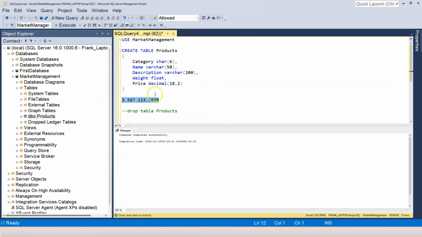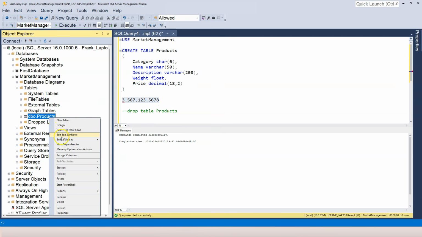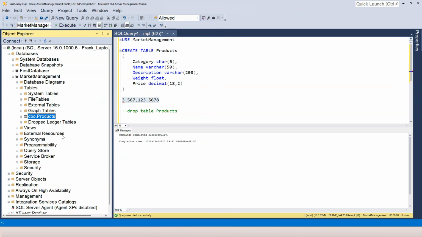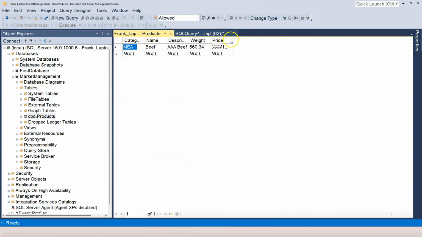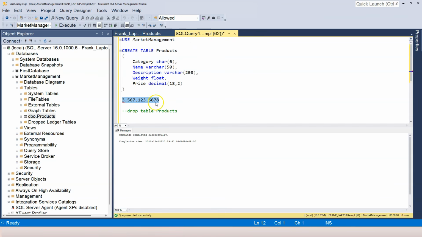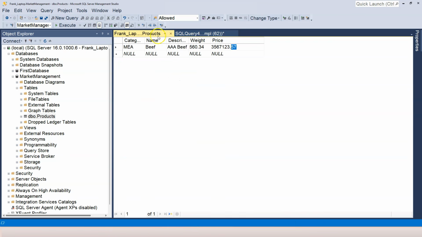What we can do is close it, and then try to edit top 200 rows again. Now let's take a look at this. It did a rounding for us automatically. We entered 5678, and because we specified the data to have only 2 decimal places, it rounded to 57 instead of 56.